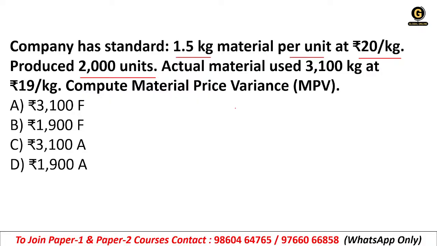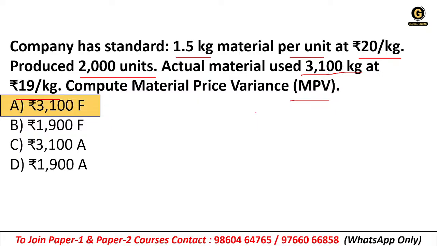This is the standard rate, and company has produced 2000 units. The actual material used 3100 kg at 90 rupees per kg. So standard is given, actual is given. So what will be the material price variance, MPV? If you remember the formula, try to calculate it.